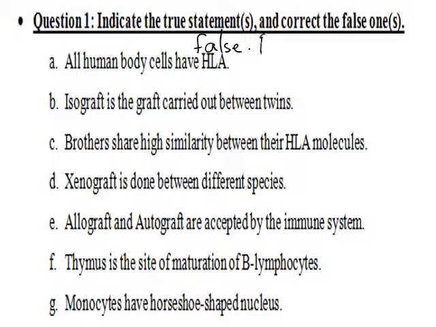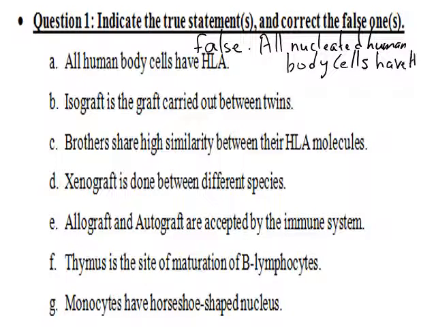All nucleated human body cells have HLA. Since we have unnucleated cells, they don't have a nucleus. Example of this, the red blood cells. Isograft is the graft carried out between twins. False. It's a graft done not between any twins, but between identical twins. In the exam, you have to write a complete answer, okay?